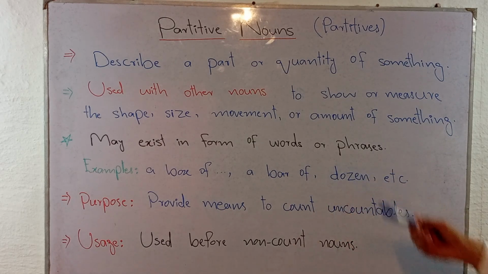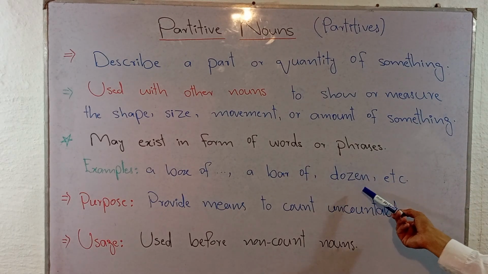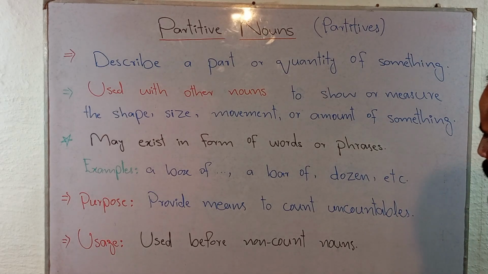On the other hand, we have a dozen of eggs, let's suppose. So dozen is what? Dozen is a single word, or a lexeme. So in this context, we can say that partitive nouns may exist in the form of words, or they may exist in the form of phrases.